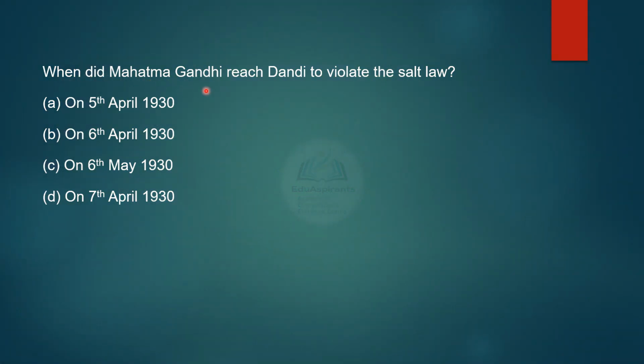When did Mahatma Gandhi reach Dandi to violate the salt law? Was it on 5th April 1930, 6th April 1930, 6th May 1930, or on 7th April 1930? Let us see the correct choice. Option B is the correct answer. That is on 6th April 1930.